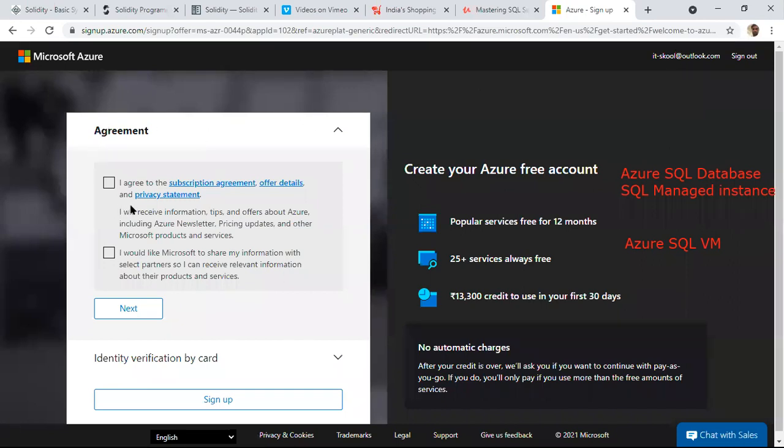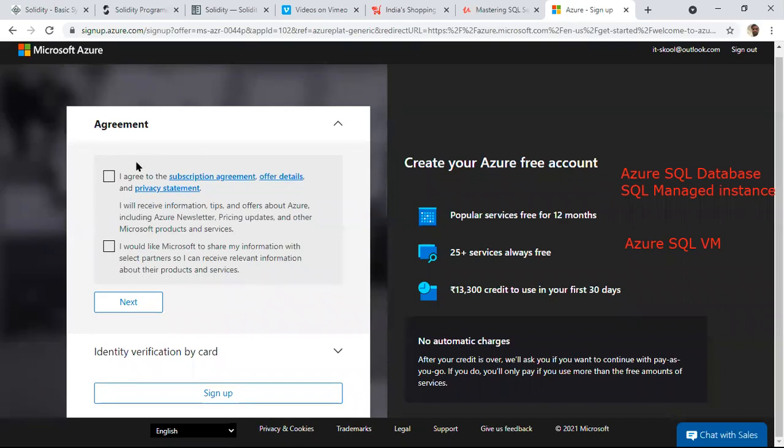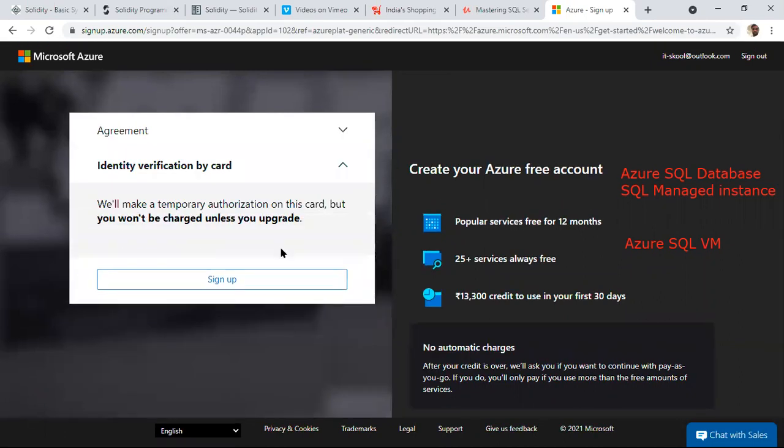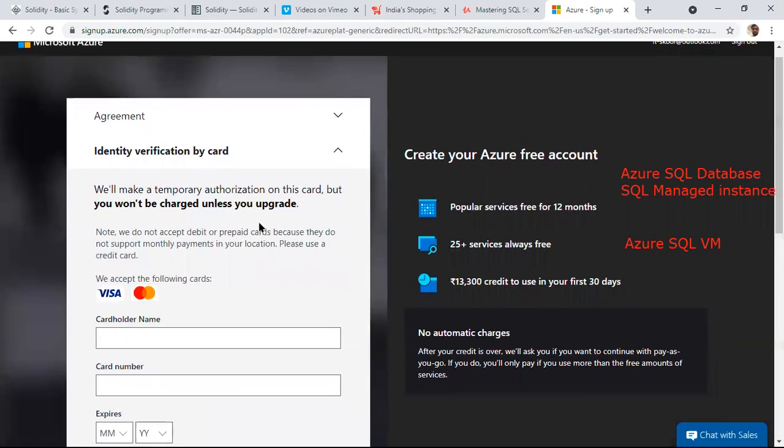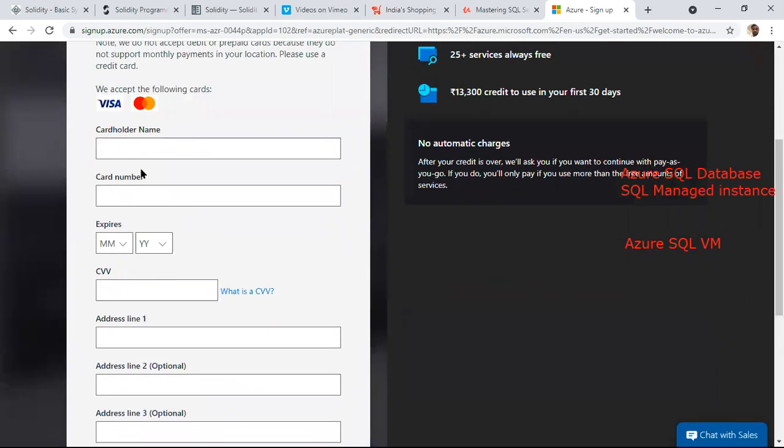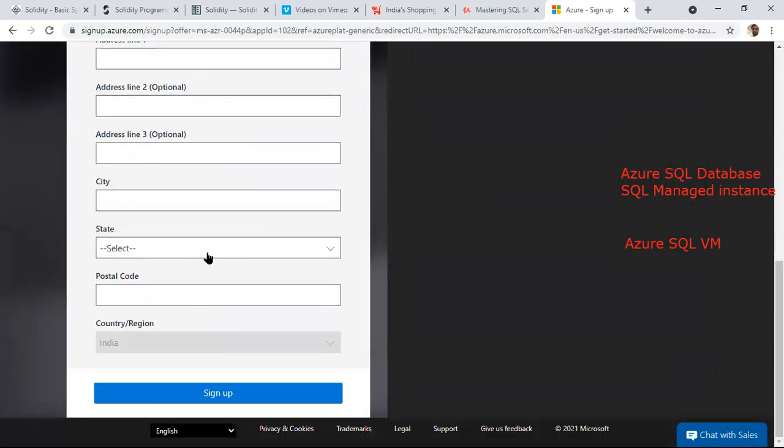Once we create an account, there is a subscription agreement. Then we have to identify ourselves, which means entering credit card information. Microsoft will deduct 2 rupees for validation and authentication purposes, and they will revert it after 3-4 days.